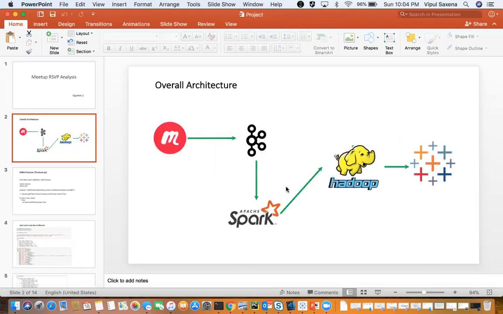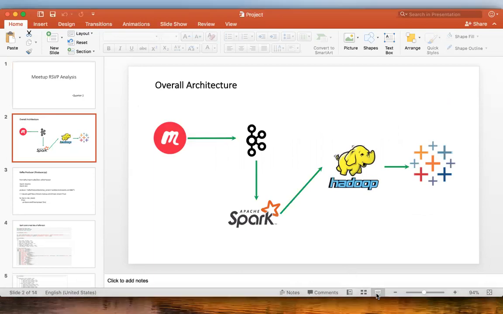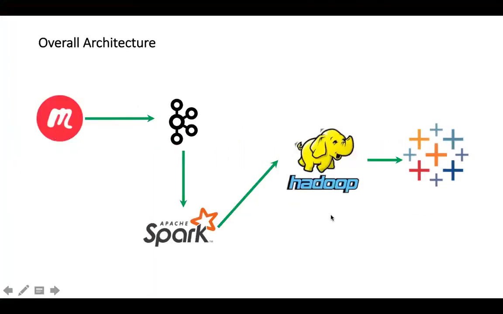Let me just bring this up. Okay, so this is the overall architecture where we use a Meetup stream, which is then posted to a Kafka topic. Spark reads the data of the Kafka topic, writes files in Parquet form to HDFS, and then Tableau reads data of HDFS, and then we can do some analysis on that.